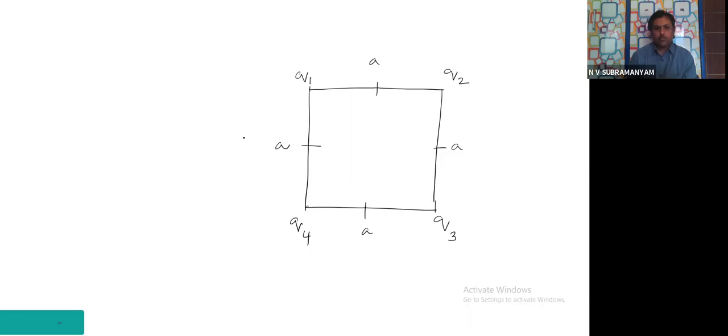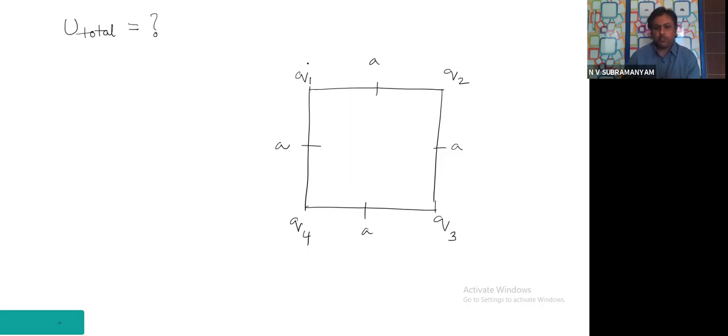Okay. What is the total potential energy stored in the system? That is the question. How to do? Then think first. In this system, how many potential energies are possible? You know, every two charges will have potential energy between them.